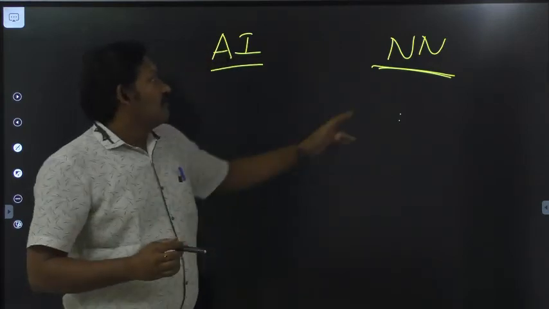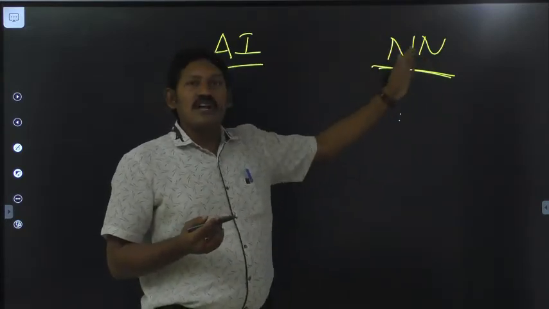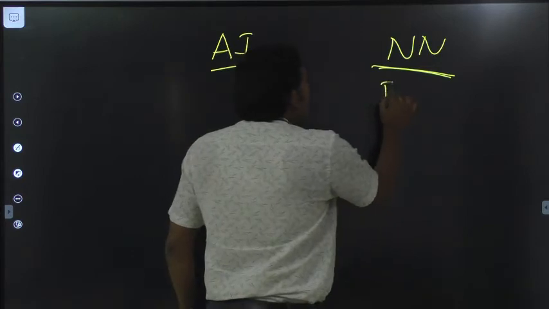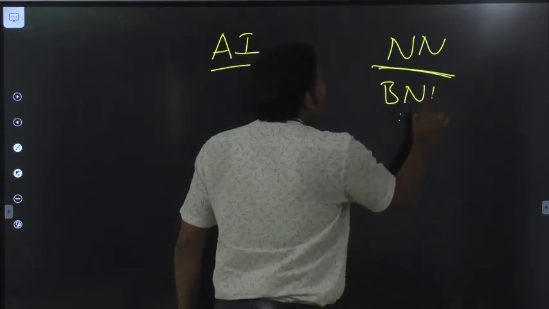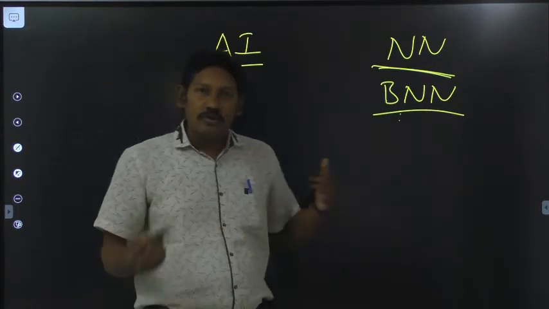So the scientists first started studying the BNN, the biological neural network. BNN is nothing but the biological neural network, that is, the human brain.